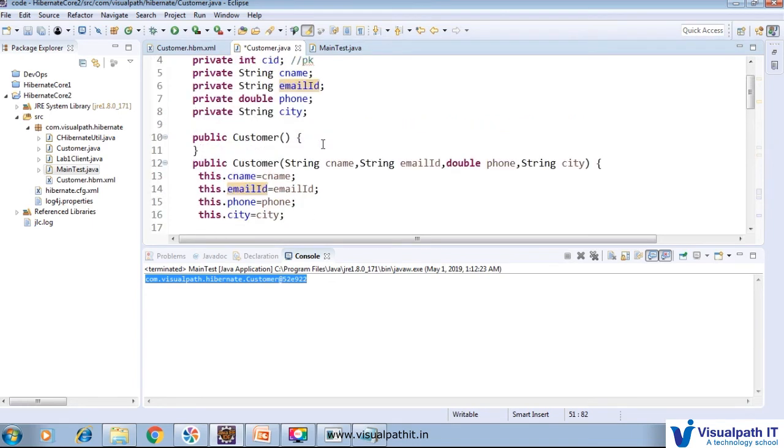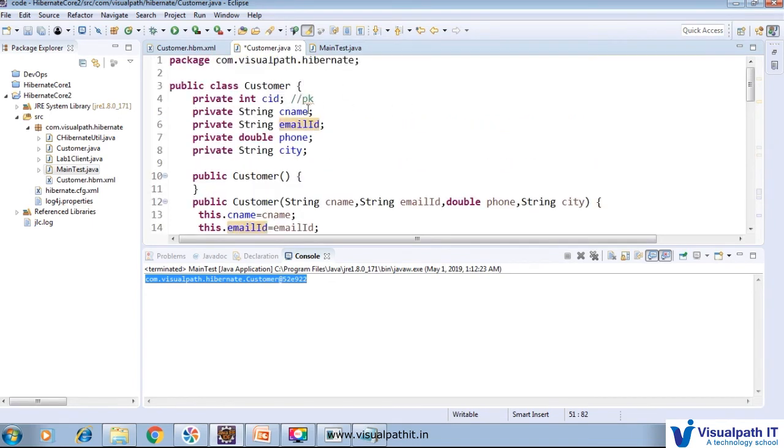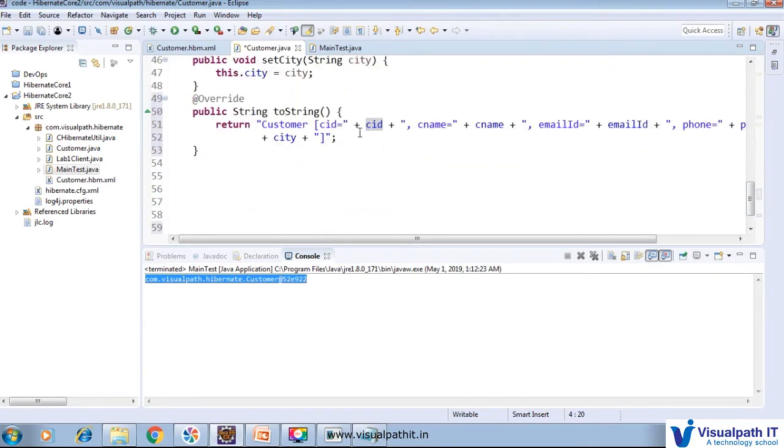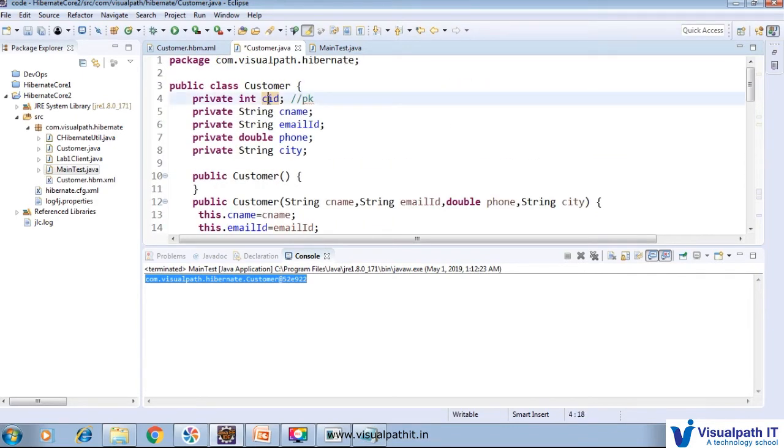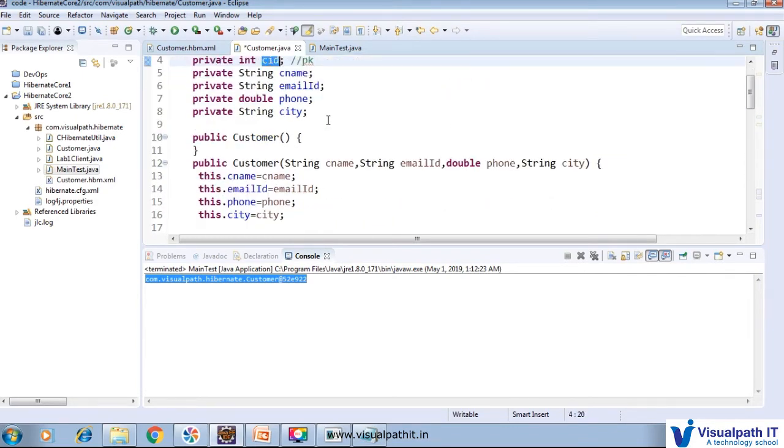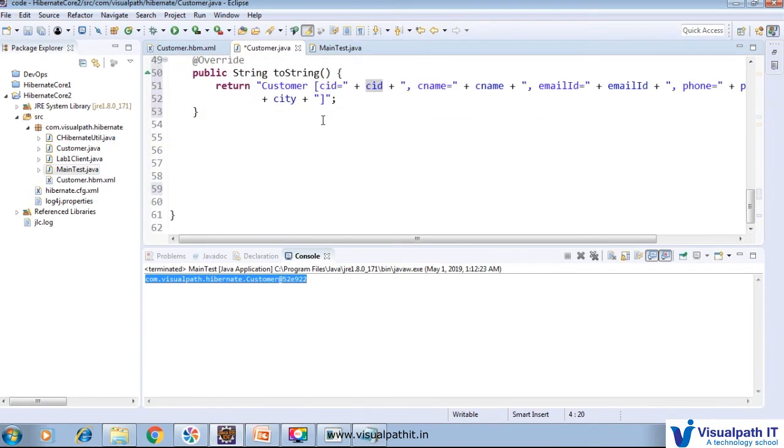But here the constructor we don't have cid, we have cname, emailId, phone and city, and here I'm going to add cid also, but this is a global variable, so if we don't provide anything, then by default it will take some default value.